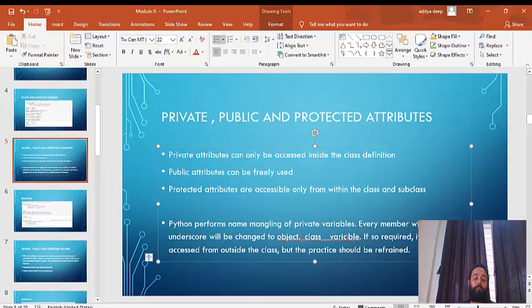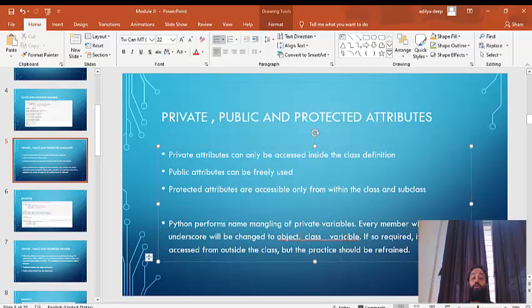The practice should be refrained. We should not directly call the private attribute. For public, go ahead and call those attributes, but this should be refrained in case of private and protected. Protected can still be called, but private should be refrained every time. That should be the good practice you follow in a project.